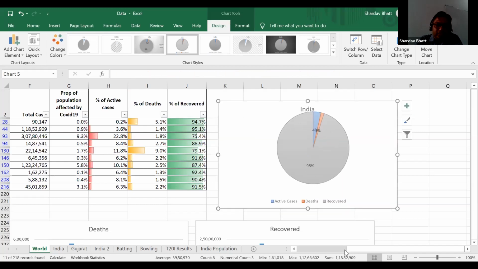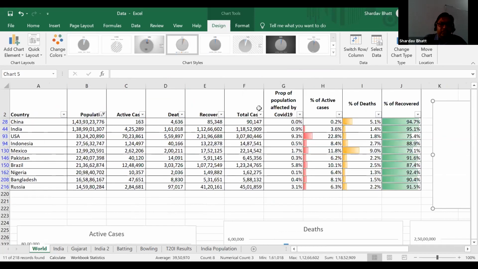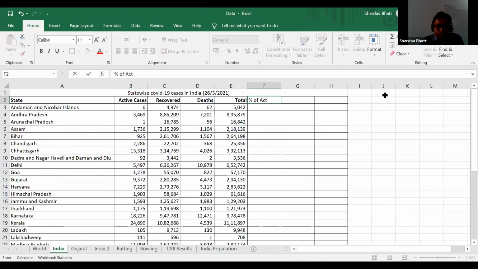Okay. So this is the analysis, global analysis. Now we will do similar analysis for the states within India. So percentage of active cases, percentage of recovered, and percentage of death.